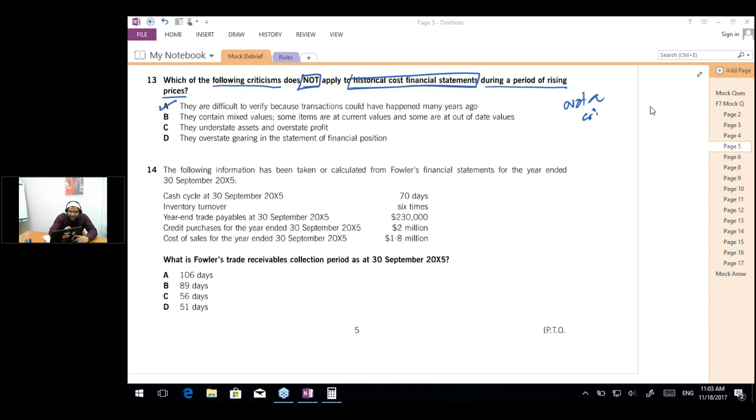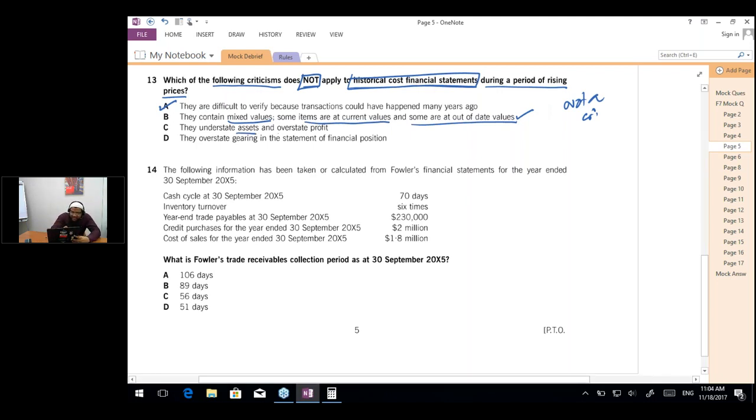Part B says that they contain mixed values. Some items are current values and some are not. So this is a criticism. This is a criticism that if I'm following the historical cost and an asset has been purchased 50 years ago, that asset is at a value of 50 years ago, and the asset that I'm purchasing right now relates to the current value. So few assets will be of old values and few assets will be at the current value. So this is a criticism of historical cost.